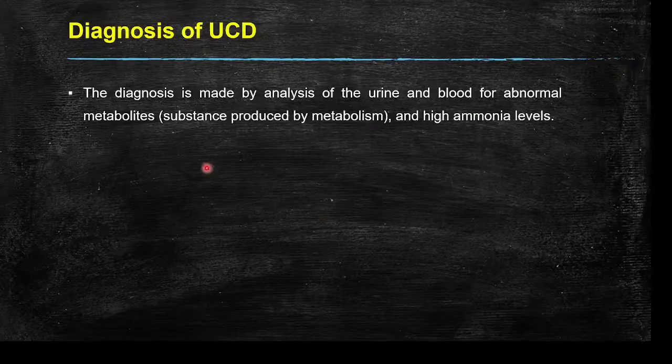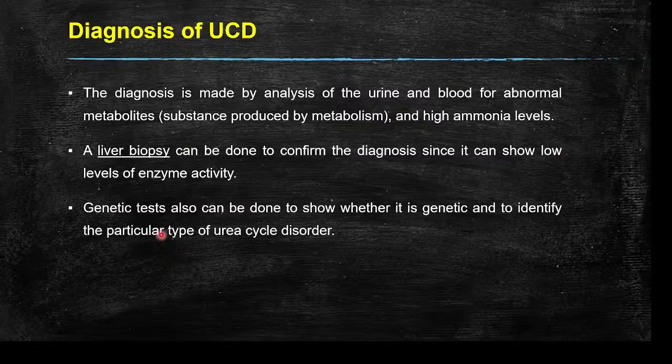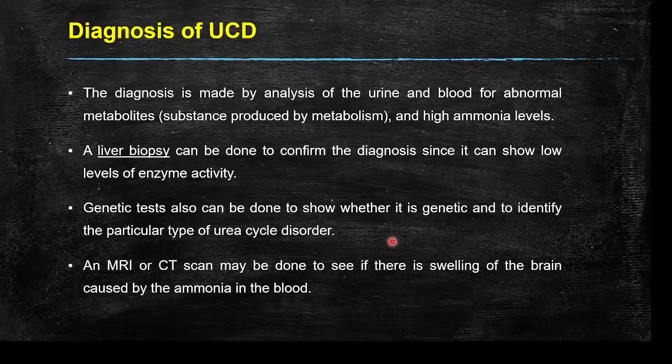So the diagnosis of UCD is made by analysis of urine and blood for abnormal metabolites, and higher ammonia levels in blood indicate UCD. A liver biopsy can also be done to confirm the diagnosis, because this can lead to low level of enzyme activity in the liver. And a genetic test also can be done to show whether it is genetic and to identify the particular type of urea cycle disorder. So that can help to manage the disease very well.